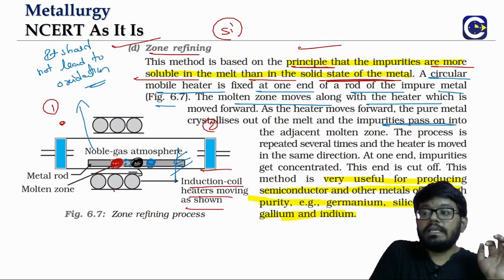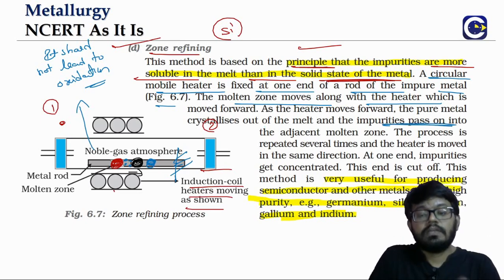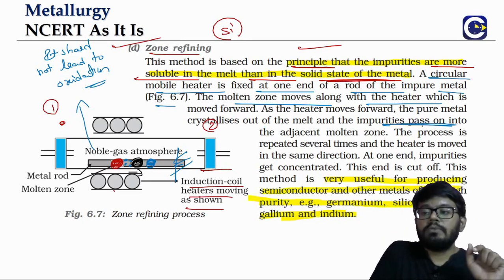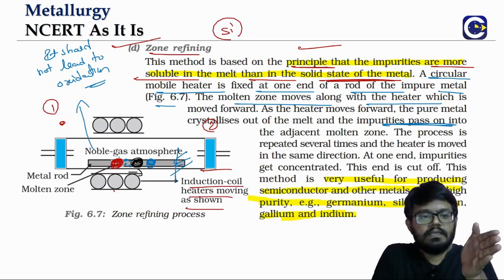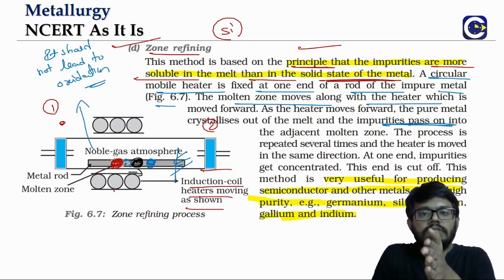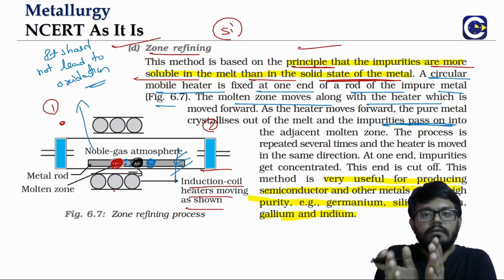So the impurities, remember the point: this method is suitable only when impurities are more soluble in the melt. As the backside part is getting crystallized, the impurities will come into the melt form, because the impurities are more soluble in the melt.